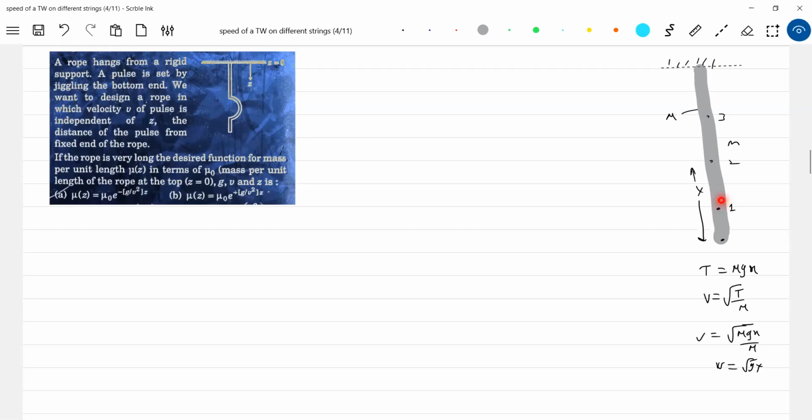But now what is it asking? You should adjust the value of mu in such a way that the speed of the wave must remain constant. I think there's a background.